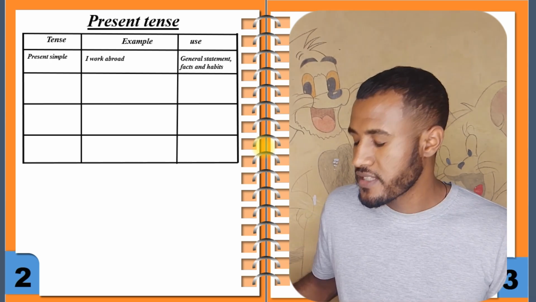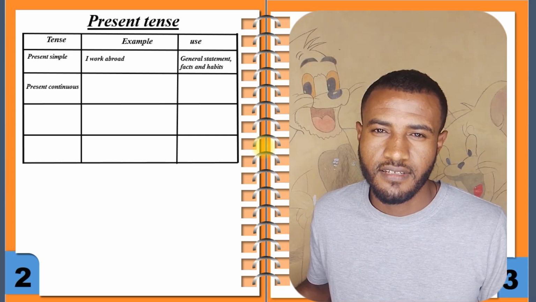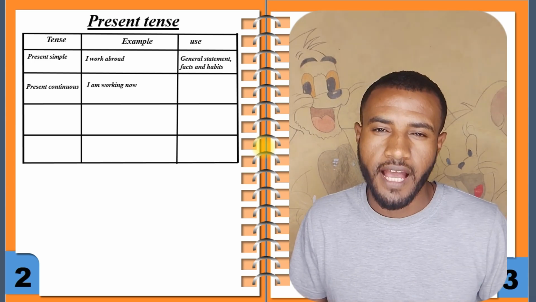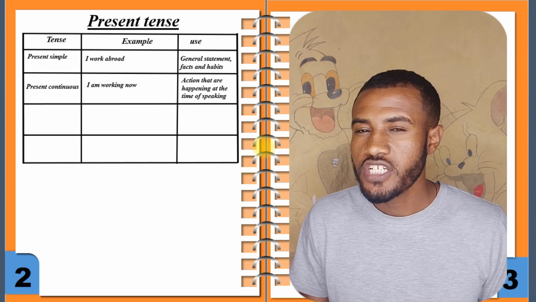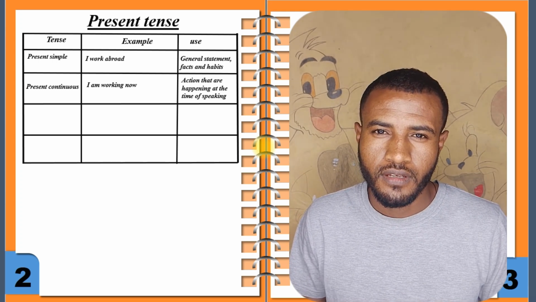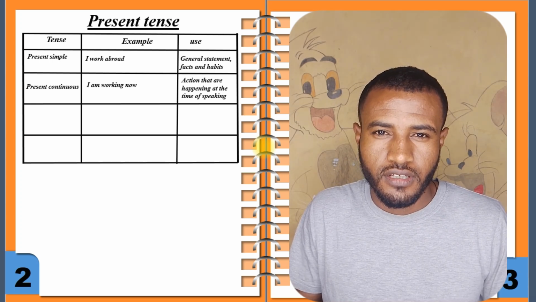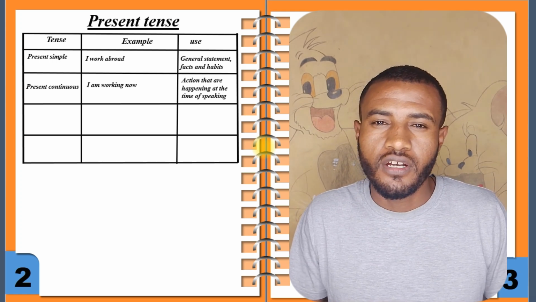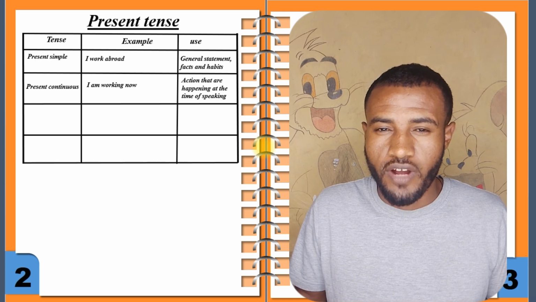Alright, the next type of present tense is the present continuous tense. For example, I am working now. The use of present continuous tense is for an action that is happening at the time of speaking. If you want to express an action which is happening at the time of speaking, we have to use the present continuous tense. For example, now I am just teaching, right?